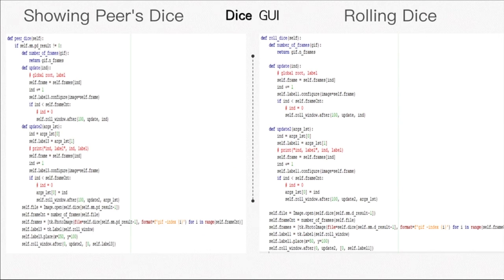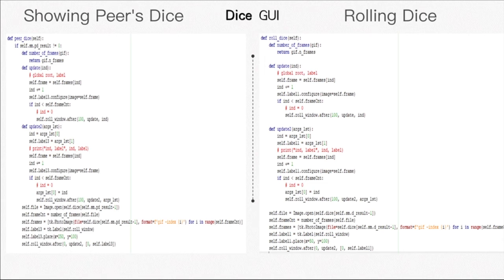For the dice GUI, the showing pairs dice and the rolling dice are the same, because they're in one interface. First, for the rolling dice, when the user clicks start, we will randomly choose a number from 1 to 6 and find the picture which shows that number. Oh, it's not a picture, it's a GIF. And then we will upload this GIF as a file, and we will show it in the frame that we create in the interface. And this GIF is stored in our game base.